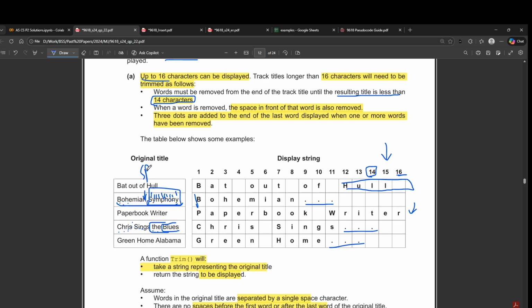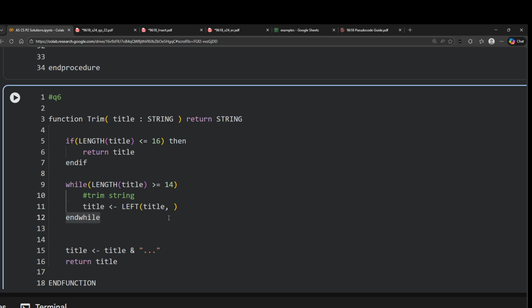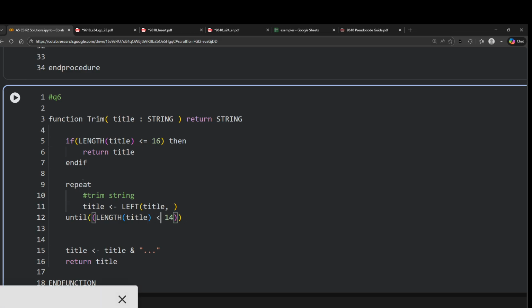So we're looking for the space, so this must be inside some sort of another loop. Here we can use either repeat until, or we can use a while loop. In fact, we can convert this whole thing into a repeat until. I'll just do that, repeat, and we'll just bring it down until the length becomes less than 14. Alright, so until that happens, we keep on trimming the value.